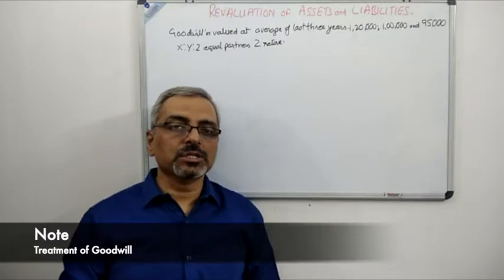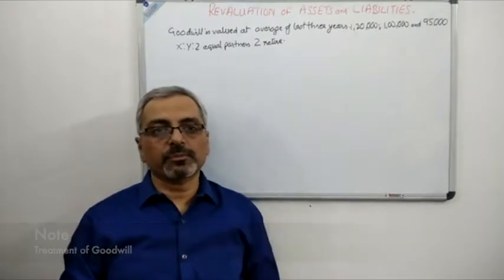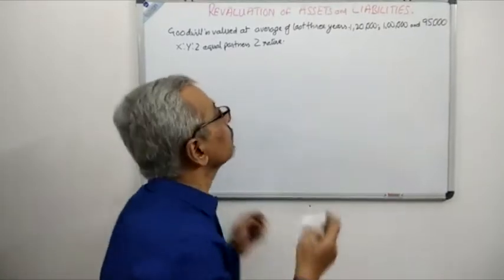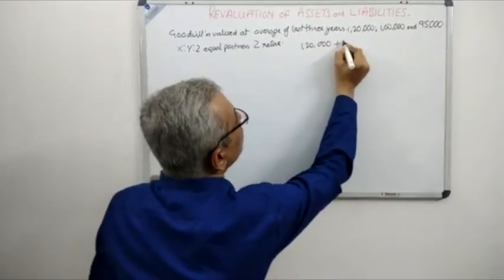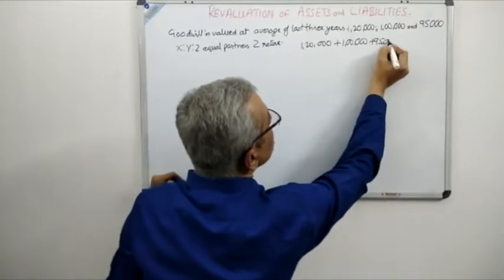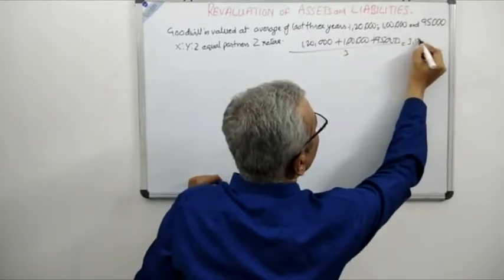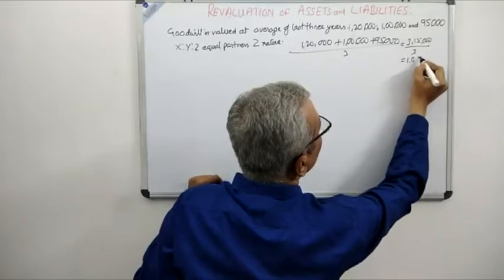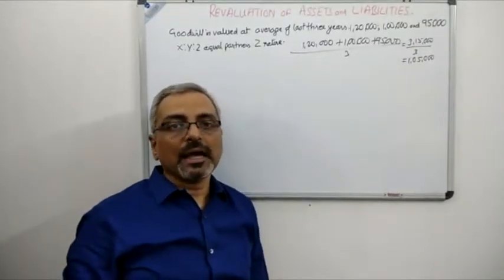You can see the 3 years profit I have written down at the top, and we'll add that and divide it by 3 to find the average. So if we add up 1,20,000 plus 1 lakh plus 95,000 and divide by 3, we are getting a total of 3,15,000 by 3, that is 1,05,000. So over here, the goodwill of the firm is 1,05,000.